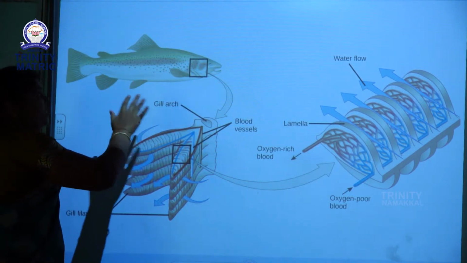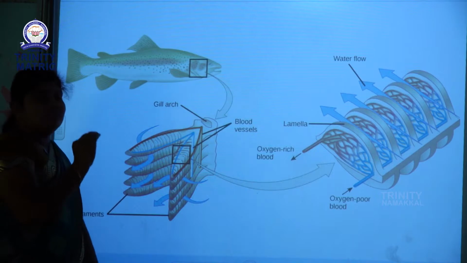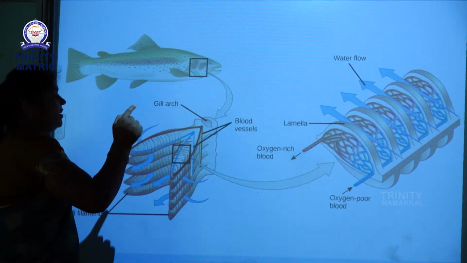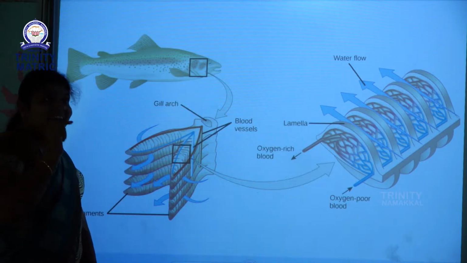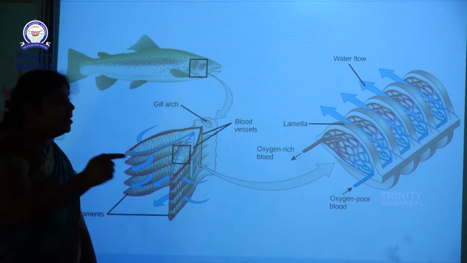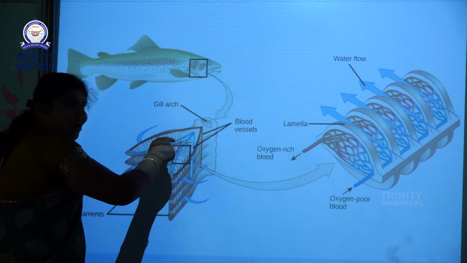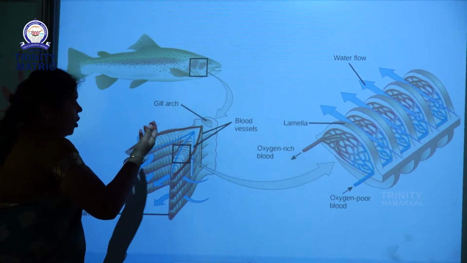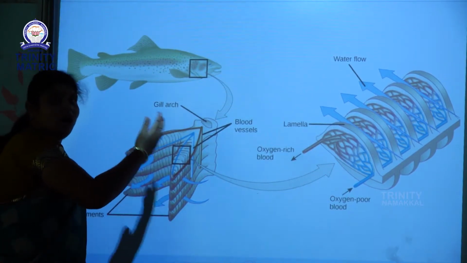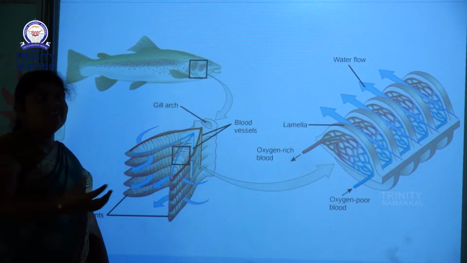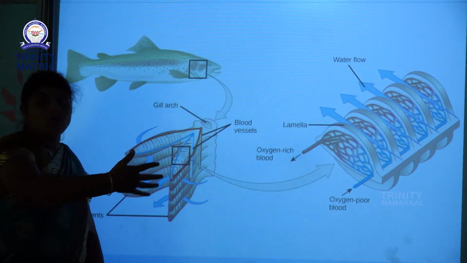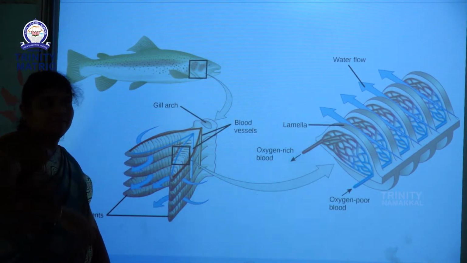So fish breathe through gills. The gills get oxygen from the water and carbon dioxide comes out. The gills carry oxygen inside the body and release carbon dioxide outside.